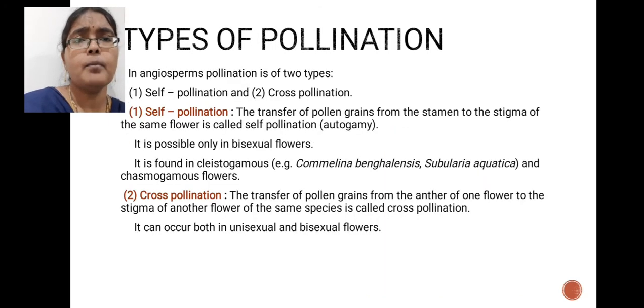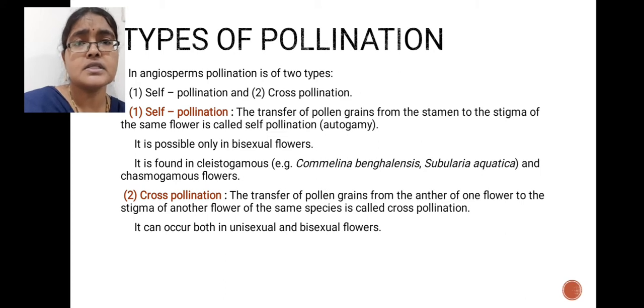Pollination is basically classified into two types. In angiosperms, it is classified into two types: one is self-pollination and another one is cross-pollination. What is self-pollination and what is cross-pollination, we will see now. Self-pollination means the transfer of pollen grains from stamen to stigma of the same flower.